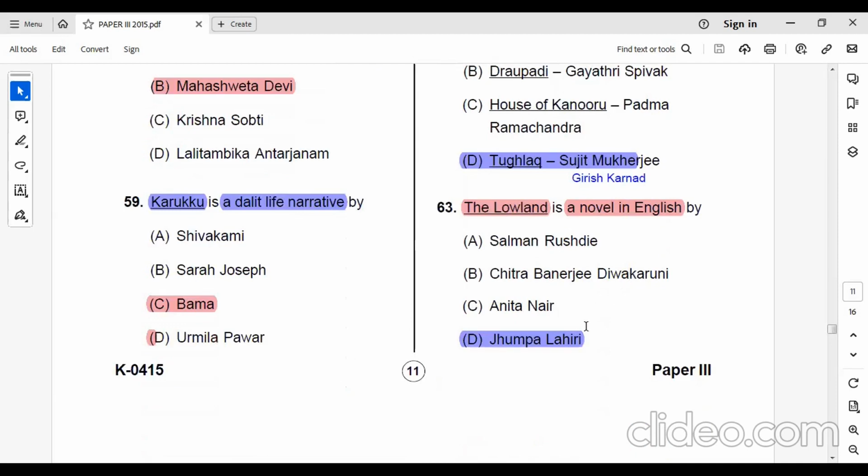So I want to say here that in all my previous videos of KSET question papers, I have seen that each question paper has one question about the works of Jhumpa Lahiri. So let's prepare better about this author named Jhumpa Lahiri. Jhumpa Lahiri has written the novel The Lowland.